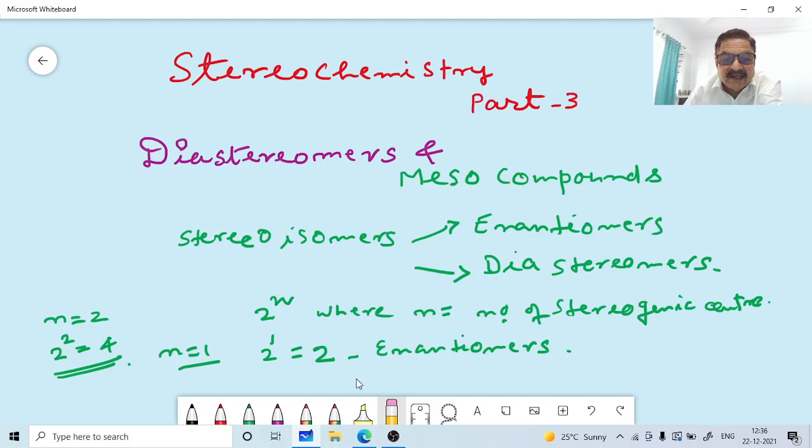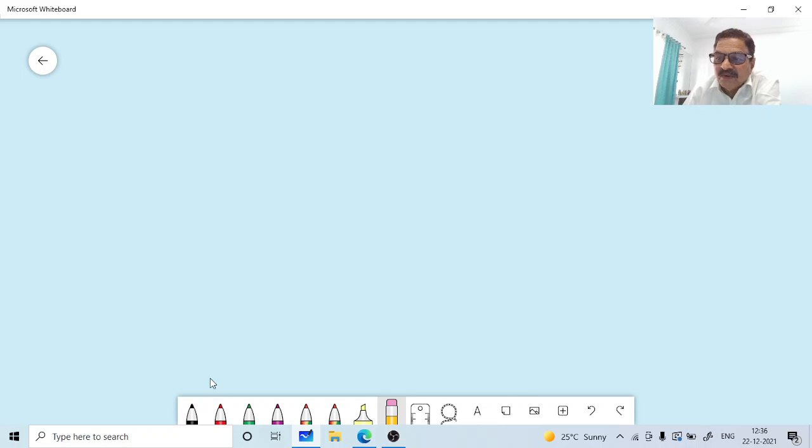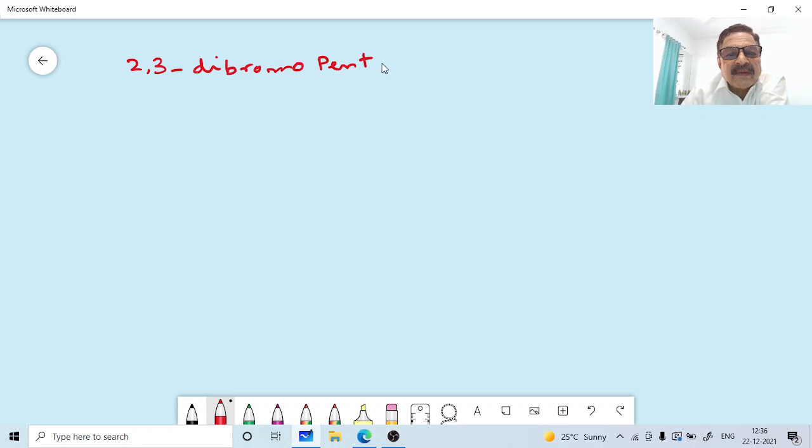Now, consider a molecule, say 2,3-dibromopentane. How will you draw this?